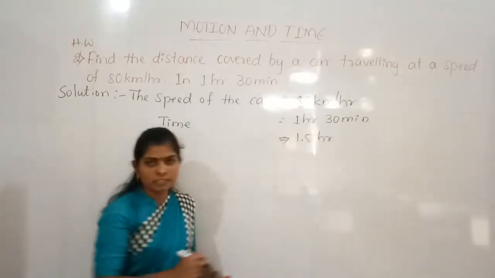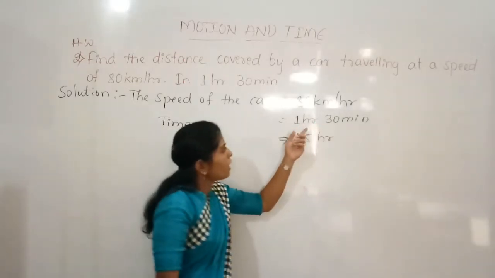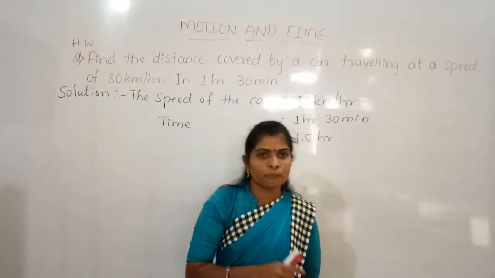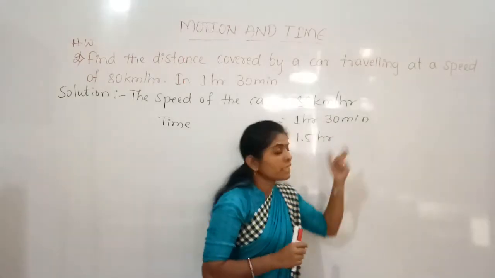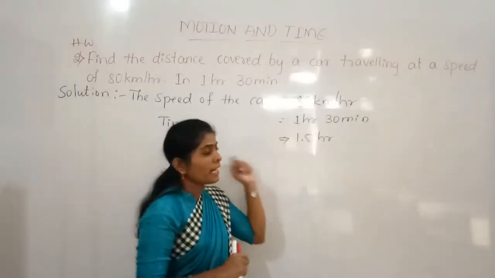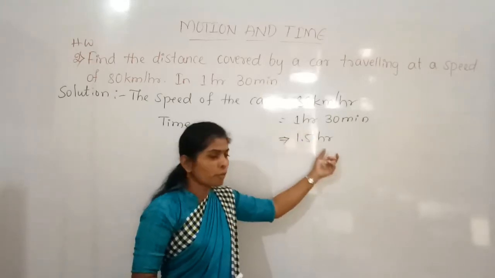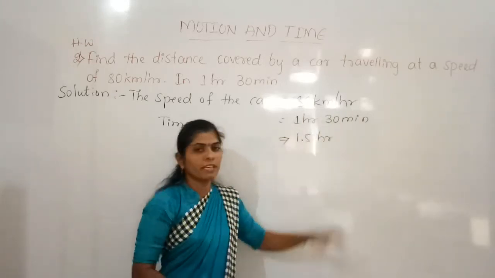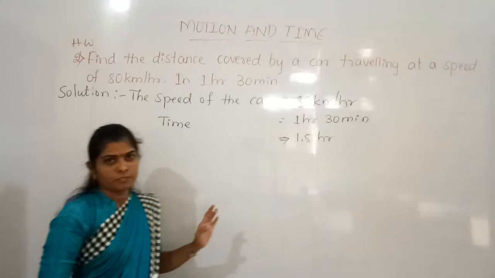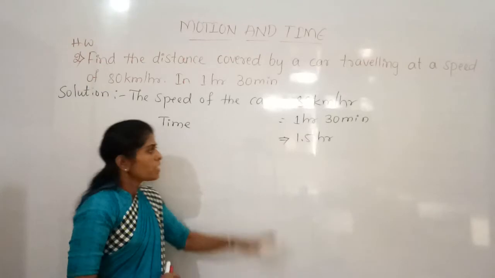So 1 hour 30 minutes is 1.5 hours. Okay, so this is the time.